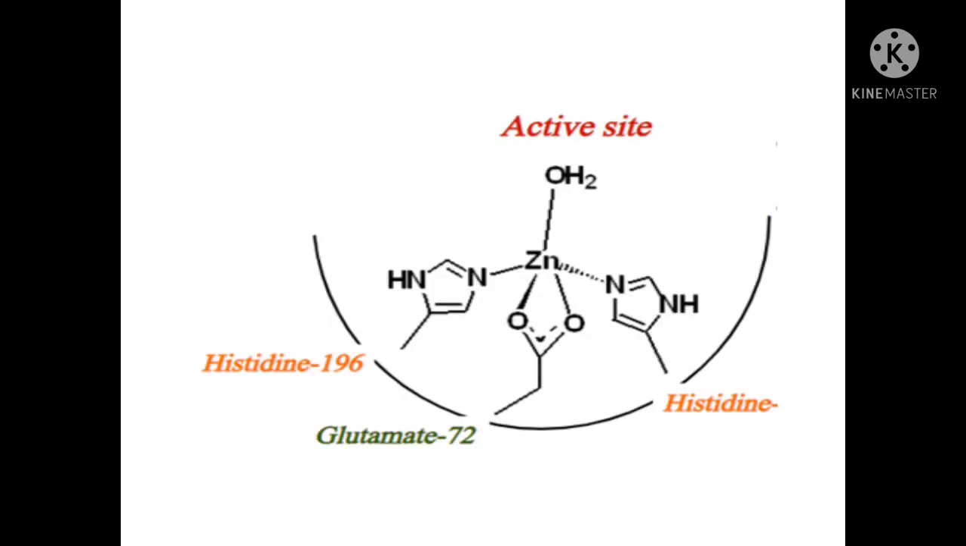The enzyme consists of a protein chain of 307 amino acids and one Zn2+ ion. Now in the structure of carboxypeptidase A, the metal zinc ion is coordinated to two nitrogen atoms of two histidine residues, to an H2O molecule, and to a glutamate residue. Here the coordinated glutamate residue acts as a bidentate ligand.